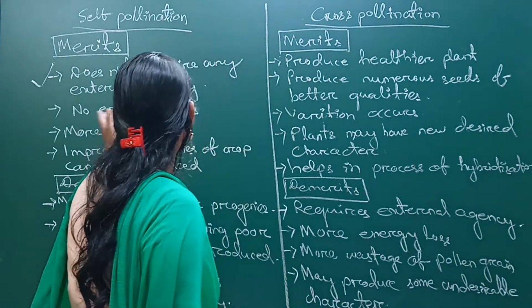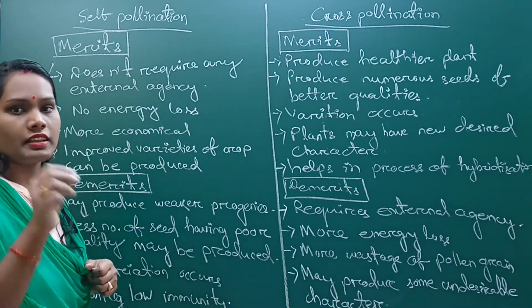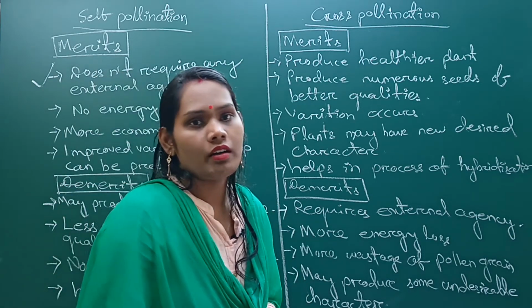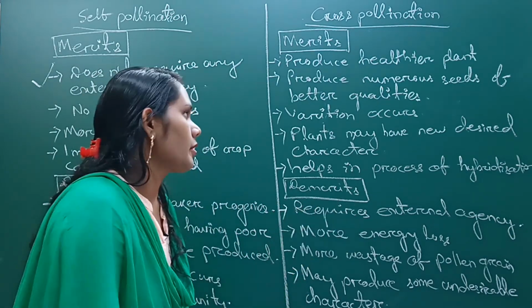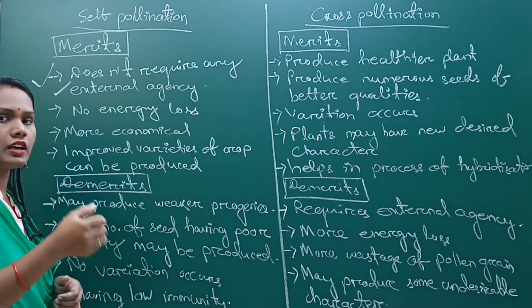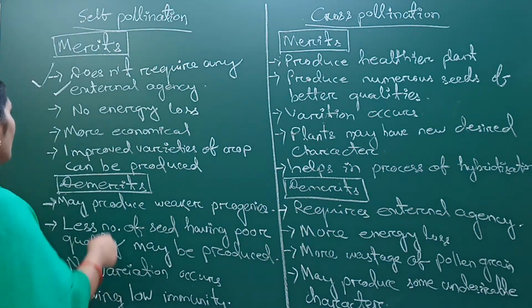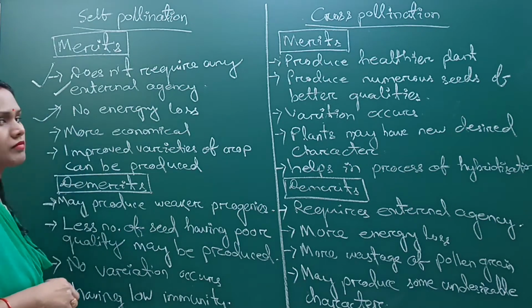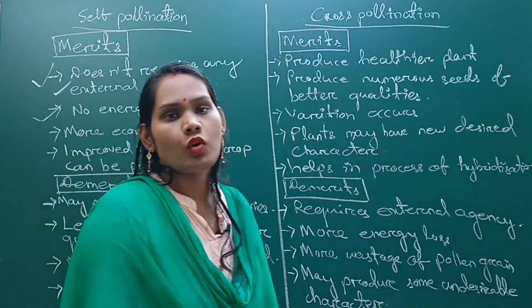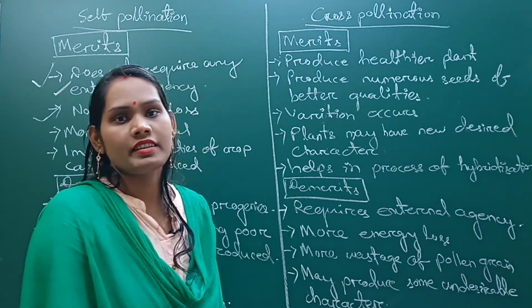Because it is self pollination, the anther of the same flower lands on the stigma of the same flower or same mother plant flower. So it does not require any external agency. So pollination occurs easily, and here there is no energy loss. Okay. So the flowers are having bright color, more nectar, fragrance.